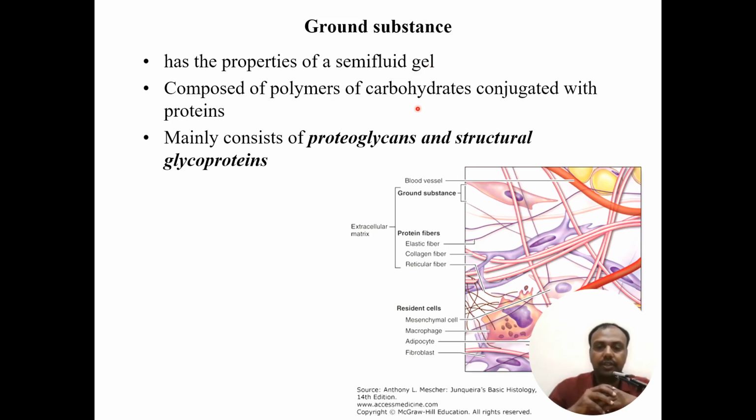Matrix consists of ground substance and the fibers. So we have discussed the fibers. Now let's see ground substance, which is also called amorphous material. It has the property of a semi-fluid gel. Usually it consists of polymers of carbohydrates associated with proteins. They mainly consist of proteoglycans and structural glycoproteins. So in this diagram, the cells can be seen, the fibers can be seen, and this area is the ground substance.